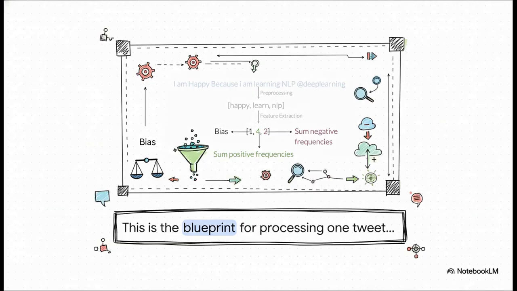So just lock this blueprint in your mind, right? We take the raw text, we clean it up with preprocessing, and then we extract the features to create that numerical vector. This is our go-to recipe, and it works every time.